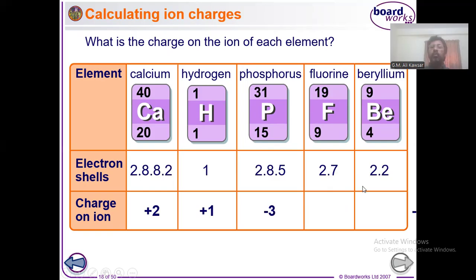Fluorine -1, and beryllium, its charge will be +2. Okay. I hope you understood, as we have already explained it in the previous slides. If you do not understand, please let me know. You can also check my videos again and again after the class so that you will understand it.